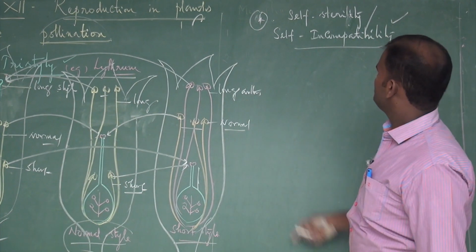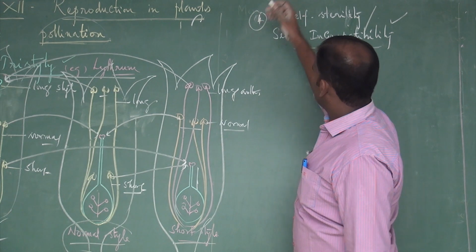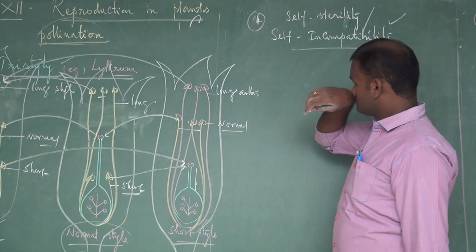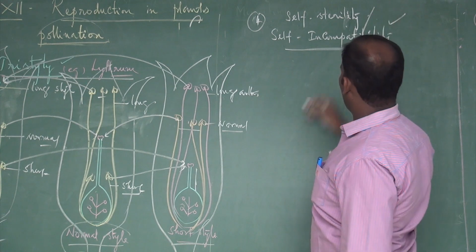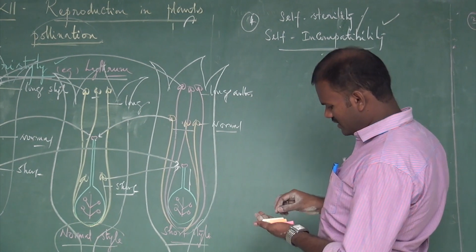It is the fourth type of contrivances of cross pollination. Then what is self-sterility, also called self-incompatibility?